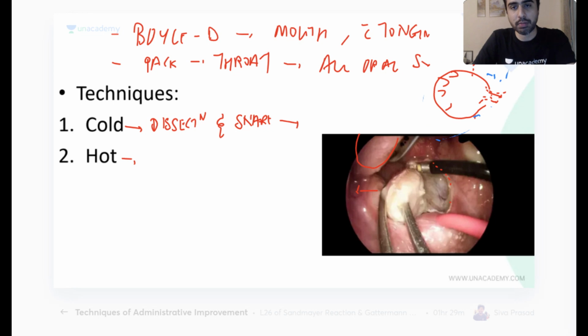Put the wire over here, the loop of the wire, encircle the stalk. What is it called? That loop or that wire or that snare? Yeah, Eve's tonsillar snare. So you put the snare and you fire it. The stump gets ligated and the tonsil gets amputated, and then you remove the tonsil.